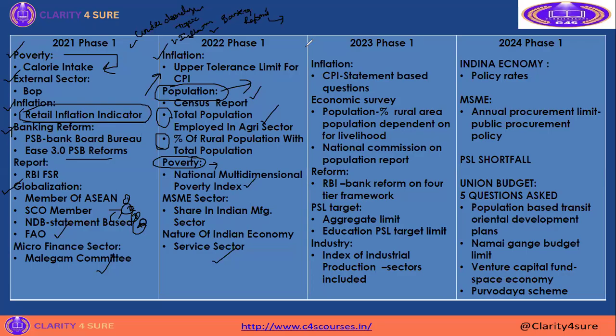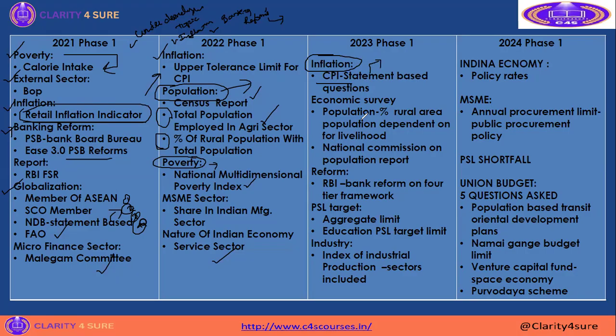We will see the 2023 examination. See, the question topic has not changed. CPI, inflation question has been done. But in this question paper they asked about CPI in a statement based question. Still static parts have been asked, like whether goods and services or both are applied for the CPI. Then the population question has not changed.